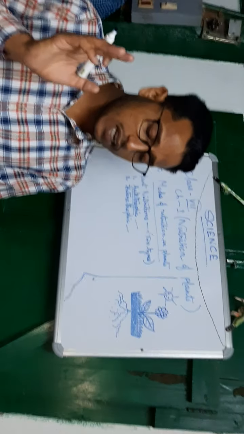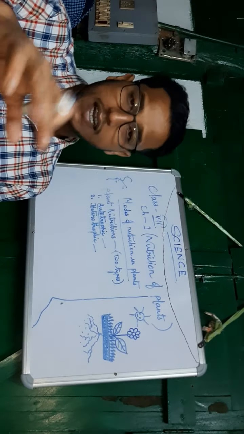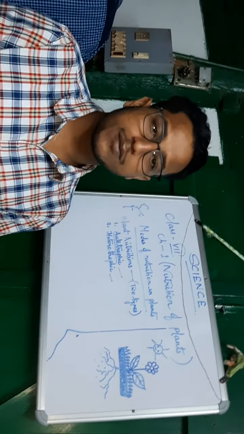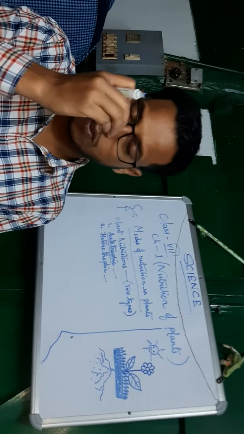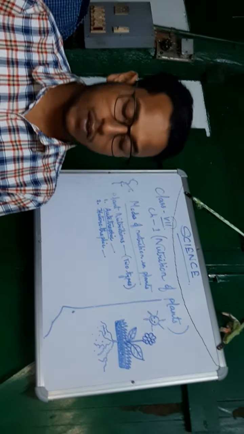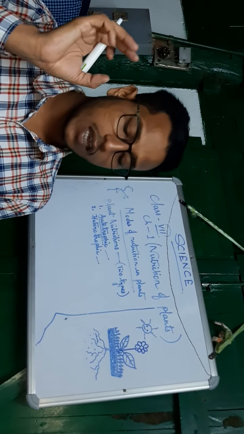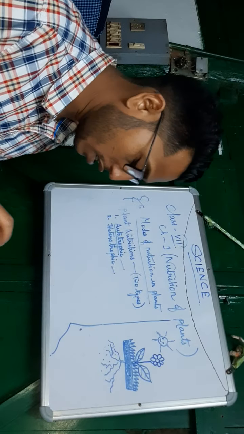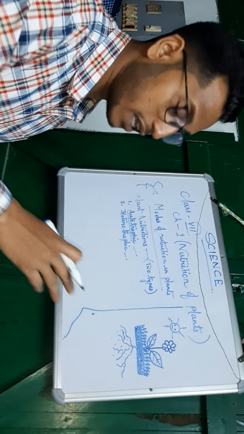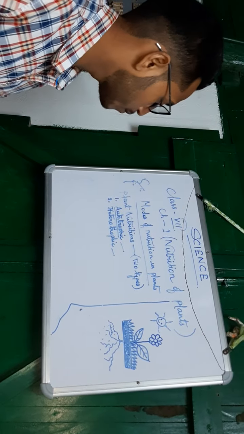Carbon dioxide enters the leaves through small openings called stomata. You cannot see them with open eyes; you have to take the help of a microscope. So carbon dioxide enters the leaves through small pores called stomata. Today we will study only this, and in the next class we will continue with the next parts.